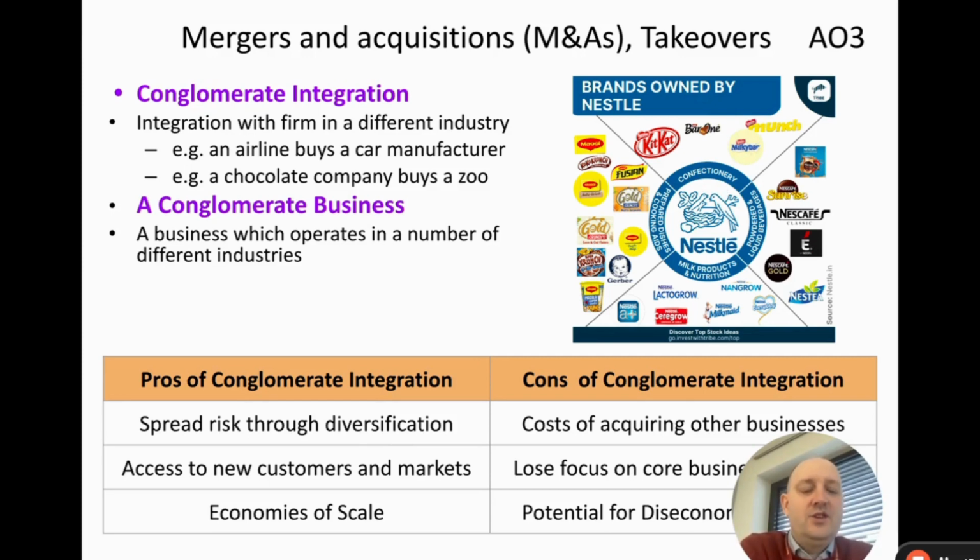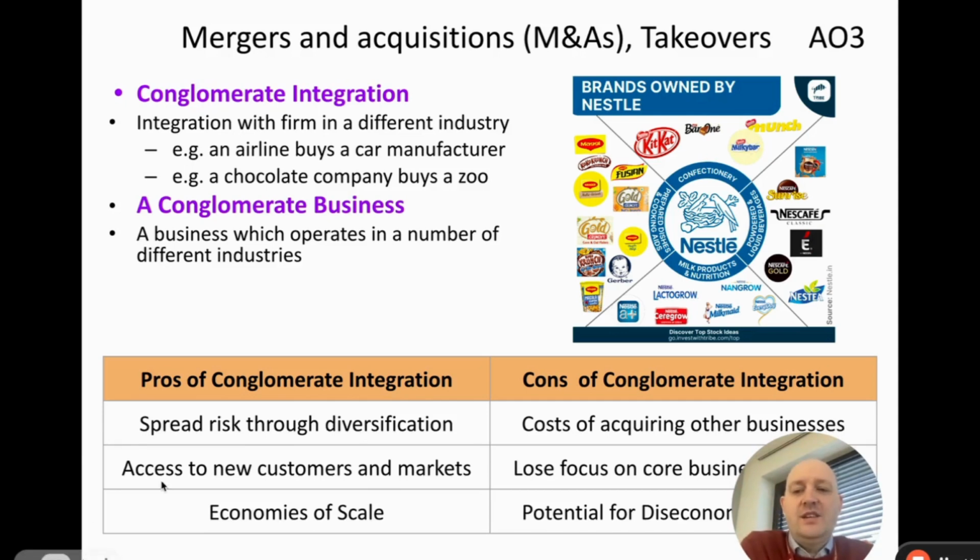In that situation, Nestle, obviously it'd be bad for them because they're going to sell less chocolate bars, but they've got lots of other products in different industries that people will hopefully continue buying. So it kind of spreads risk. It's a bit like people say, if you invest in the stock market, don't invest all your money into one share. You want to spread your risk out over lots of shares. Don't put all your eggs in one basket, if you like.